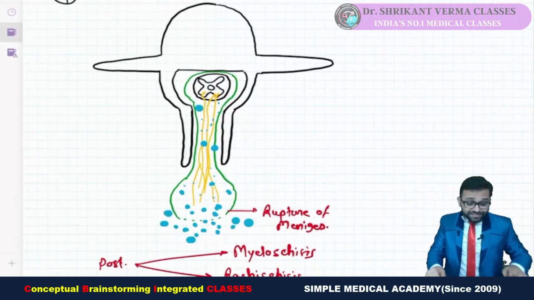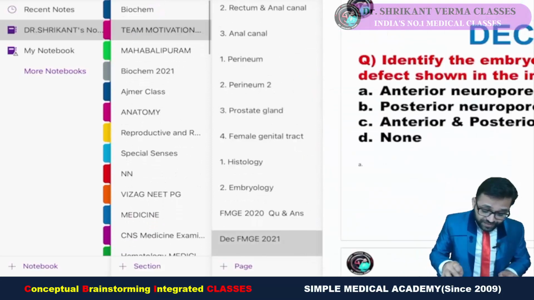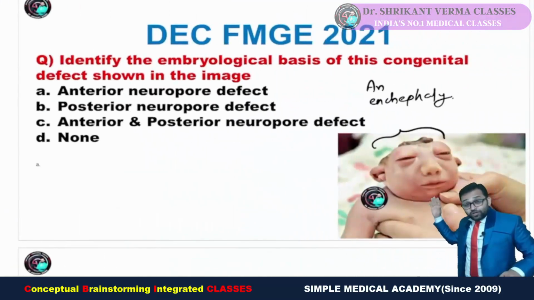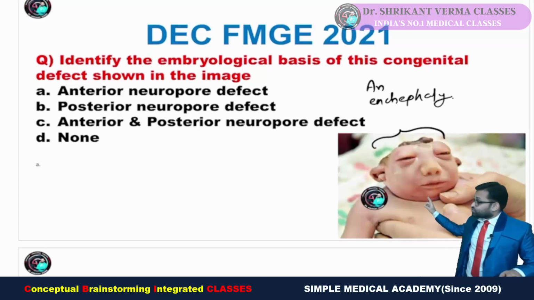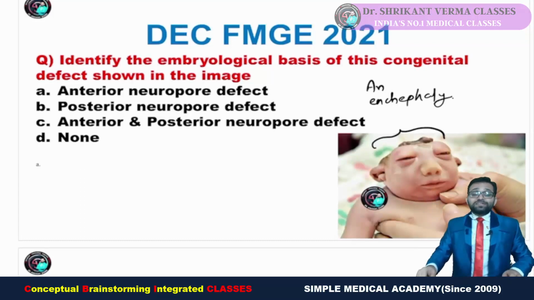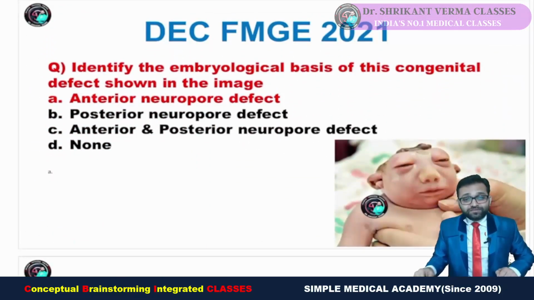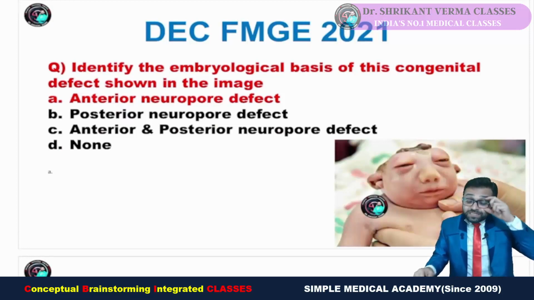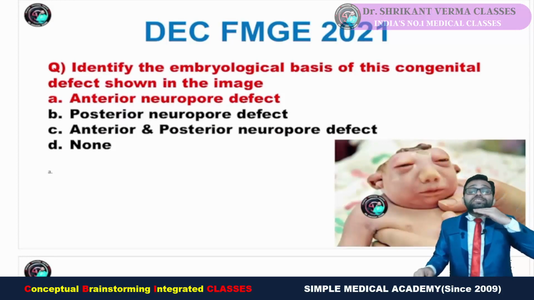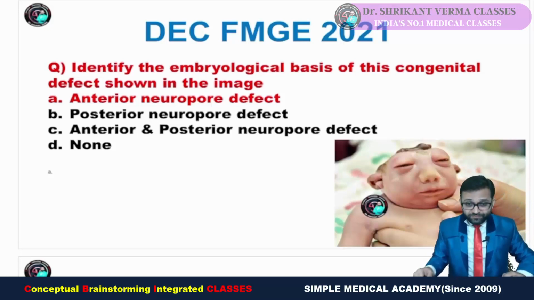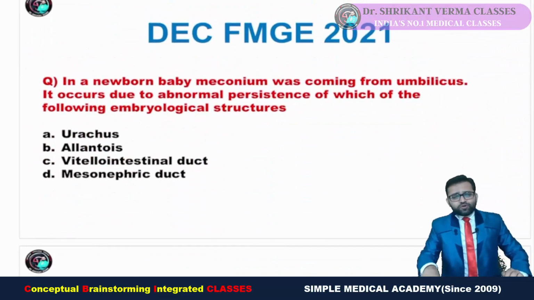I told you at that time this topic is not only important for anatomy, but it is very, very important for our neurosurgery, for medicine, for ObGyn, pedia. So this question we already discussed. Yes, it is nothing, it is our anterior neuropore defect. Fine. A case of anencephaly, presenting the child with absence of the cranial vault, exophthalmos is there, and the chin is resting over the thorax. Fine. Now, further, you can see another embryology question.